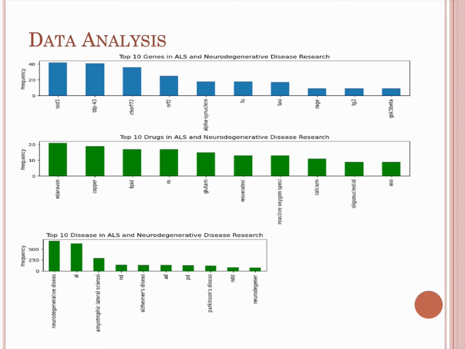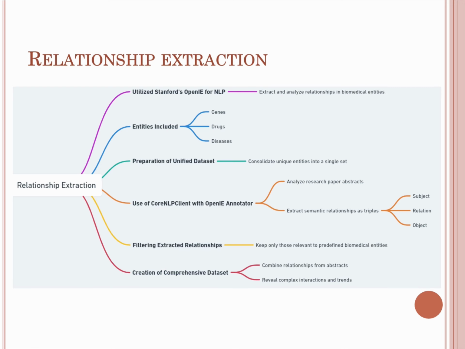Once we have these stemmed entities with us, we can remove the duplicate values. We now created a unique set of entities, and alongside these entities, we have the abstracts of the papers. We are using these abstracts to get the relationship between those entities. So the next section is relationship extraction.